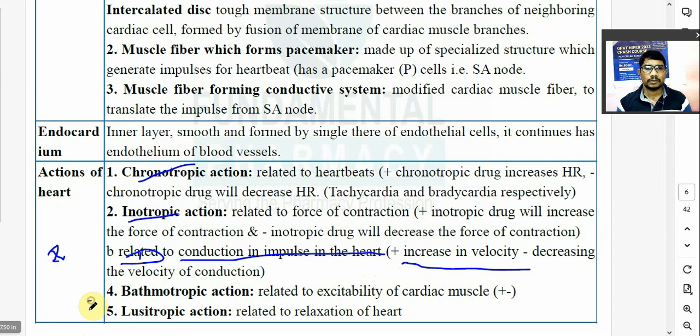Fourth is nothing but the bathmotropic effect. Bathmotropic is related with the excitability of cardiac muscle. जो ड्रग कार्डियक मसल का एक्साइटेबिलिटी बढ़ाता है उसको बोलेंगे अपन पॉजिटिव बाथमोट्रोपिक ड्रग, और those drugs which decrease the excitability of cardiac muscle are known as a negative bathmotropic drug.